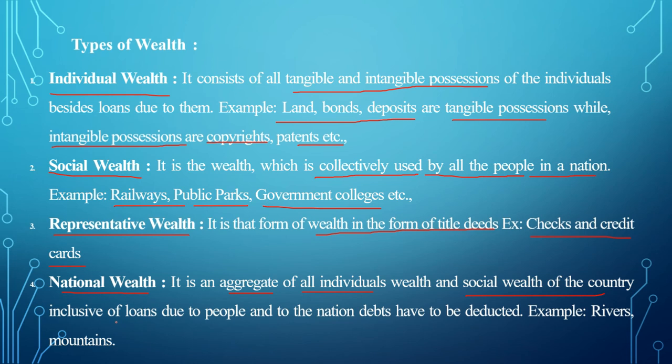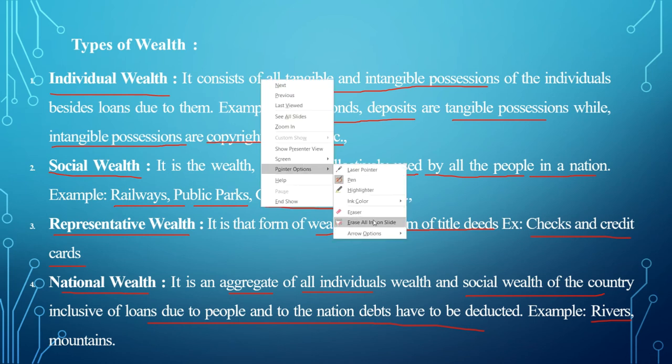But in the case of national wealth, loans or debts are excluded or deducted. Examples are rivers and mountains in our country, in a nation.